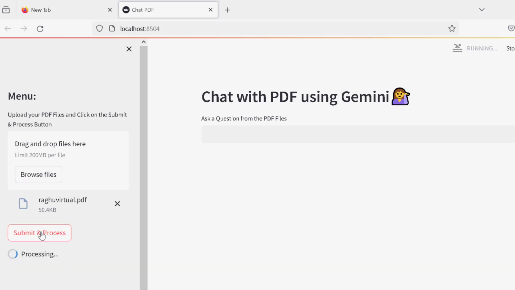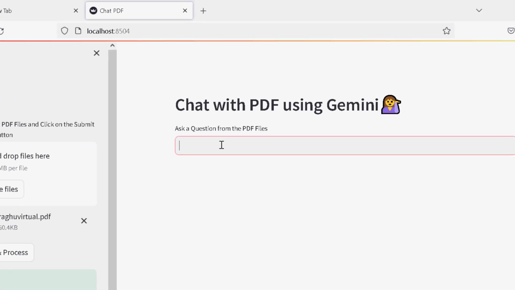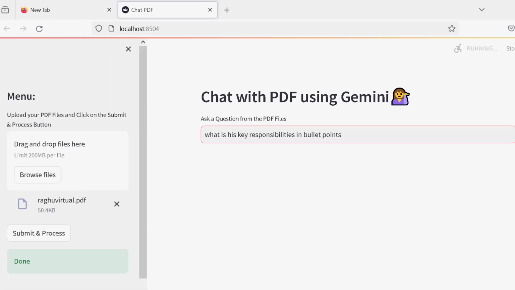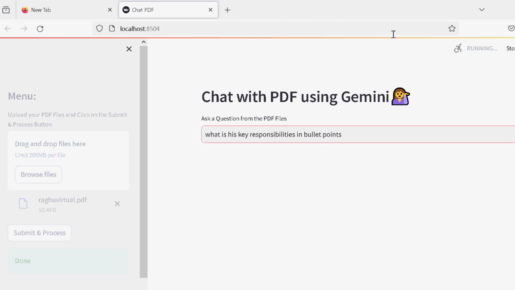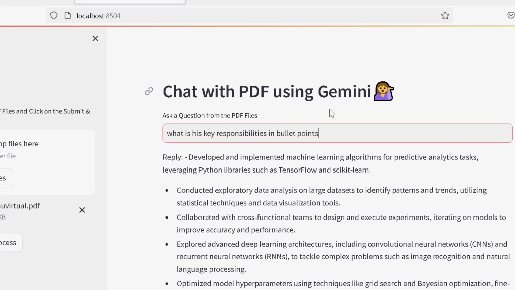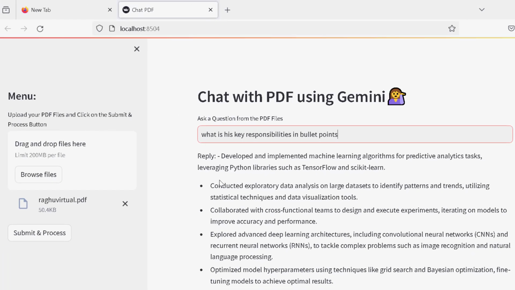Click this Submit and Process button, and let me write: what is his key responsibility in bullet points. You can see that it is running, and let me see whether it gives me the bullet points or not. Fantastic. See, it gives me everything in bullet points.